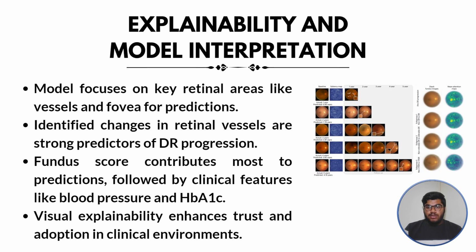As you can see in the figure, the model focuses on retinal areas like vessels and the fovea for the predictions, and the identified changes in the retinal vessels are given as examples for diabetic retinopathy progression. So you can see the changes in the figure. This is about explainability and model interpretation.